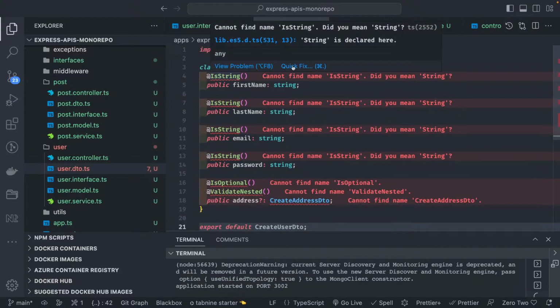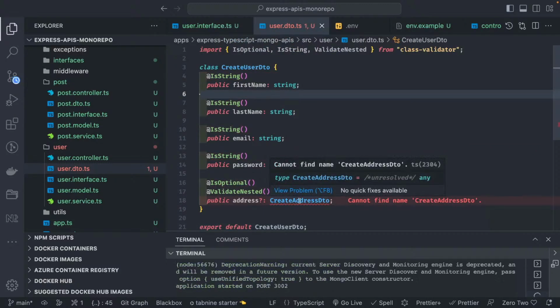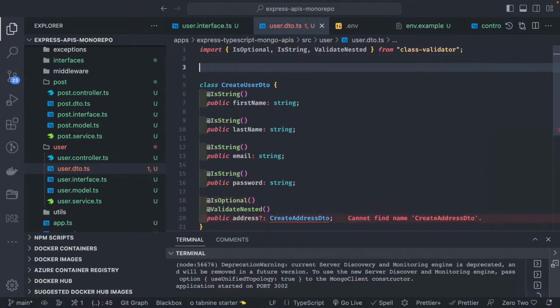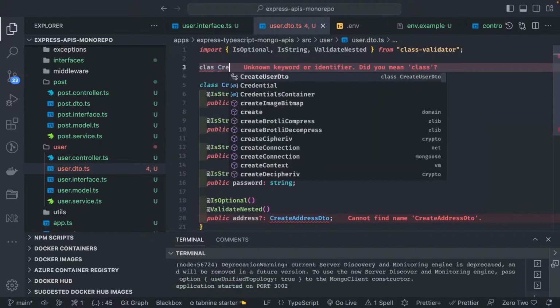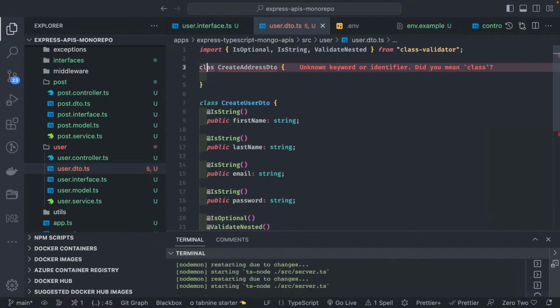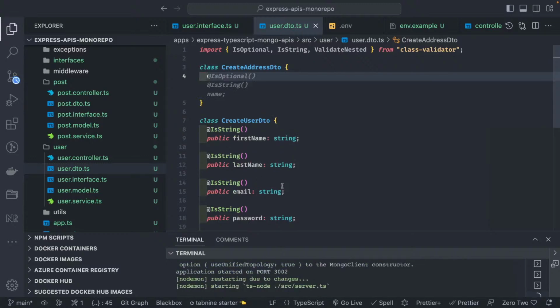Each string is defined, all these properties you can add using class-validator, and we can also have an address DTO, CreateAddressDto, because here we are doing nested payload validations. In Nest.js, people are already aware how it works. Because inside user we are creating the address.